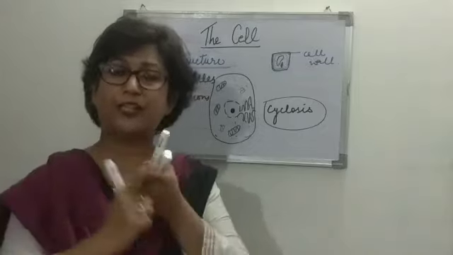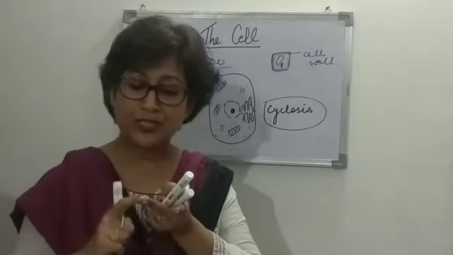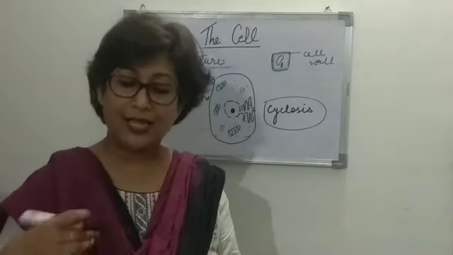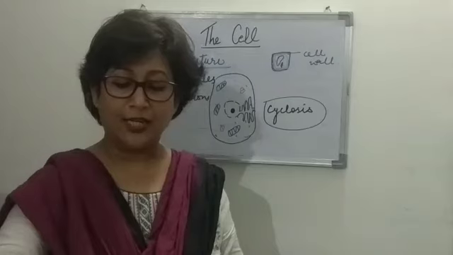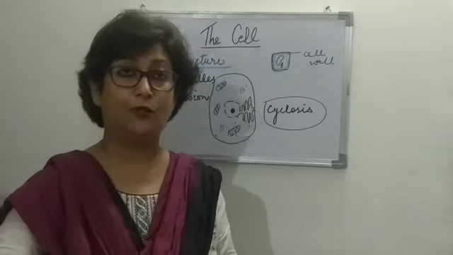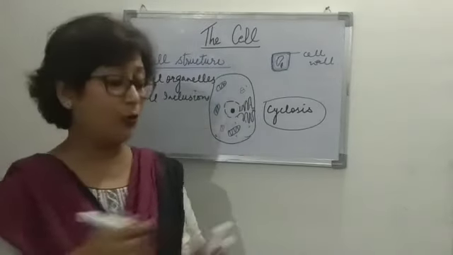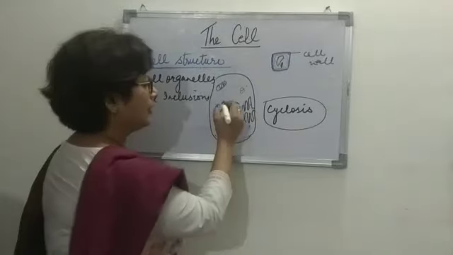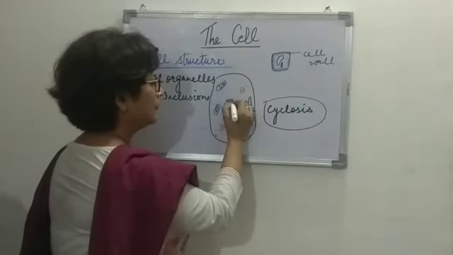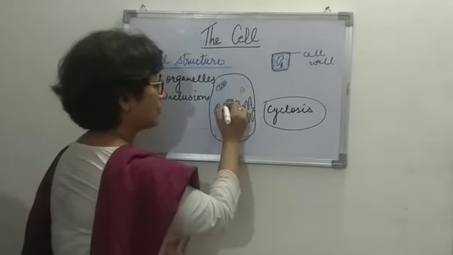So we talked about the cell organelles, and we've discussed the cell inclusions. And then, of course, the nucleus is also one major part of the cell. It is surrounded by a double membranous structure.